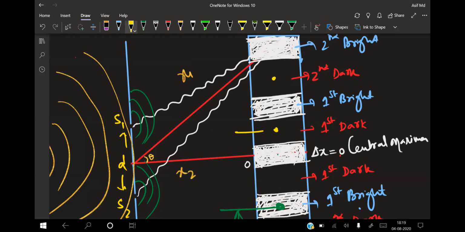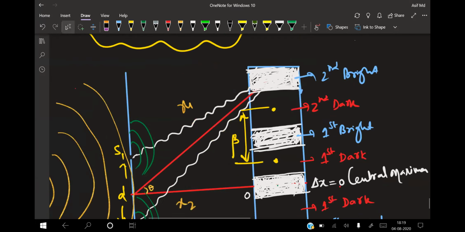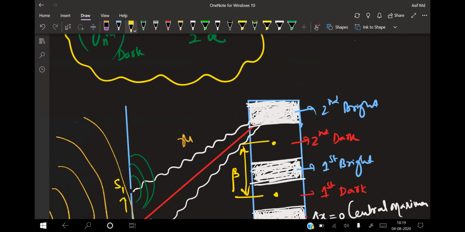The distance between these two successive darks is known as fringe width, that is nothing but beta. Or between two bright, anything above or below. You can even take these two points. This is one bright point, this is one bright point. The distance between these two is known as what? Fringe width, represented by your beta.